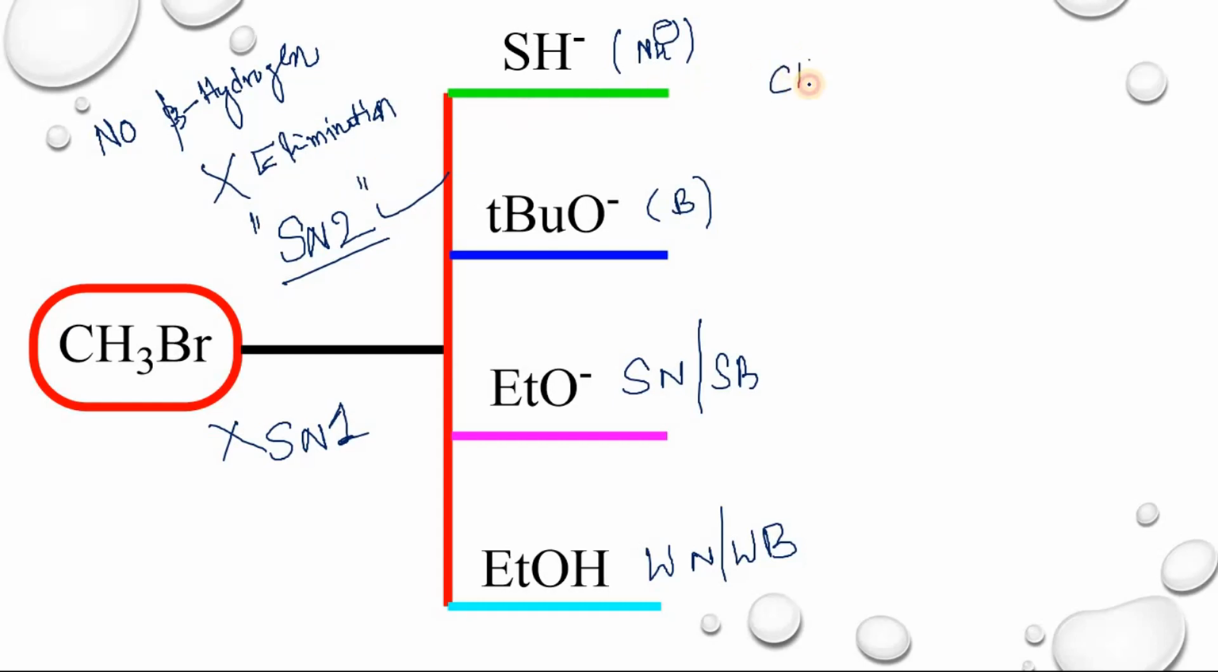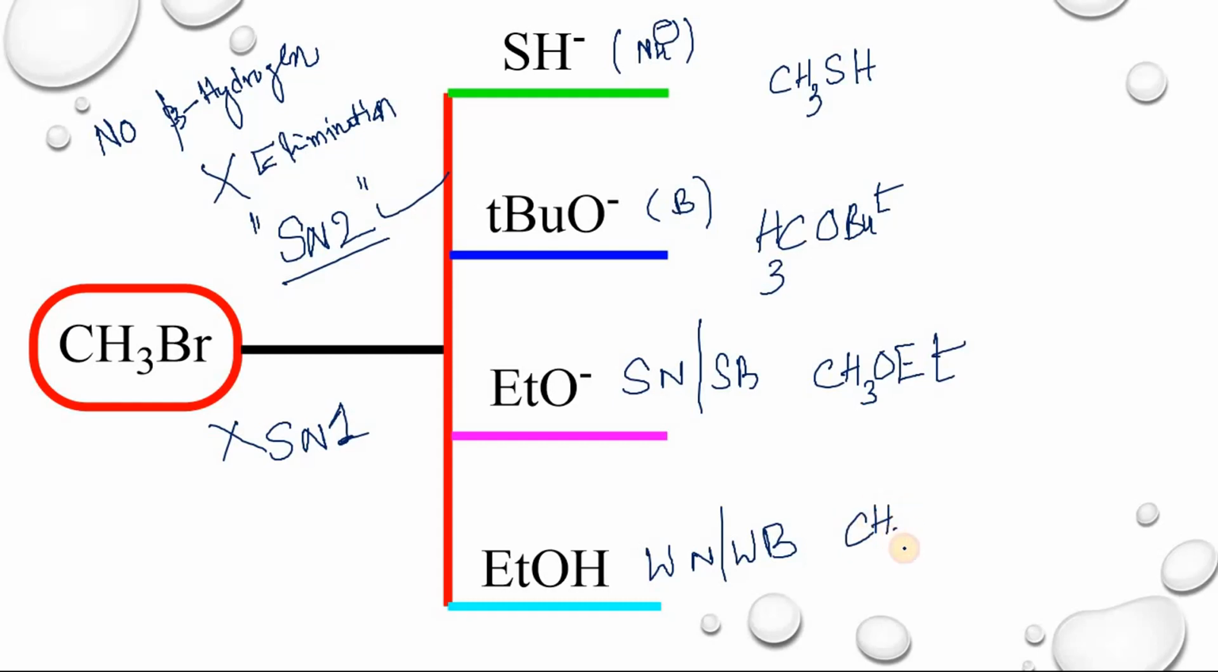So here you will get simply CH3SH. In this case you will get CH3OBu, and in this case you will get CH3OEt, and in this case also you will get CH3OEt. So in all these cases, what is the reaction mechanism? The reaction mechanism is SN2.